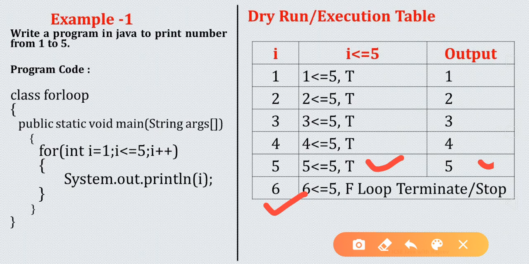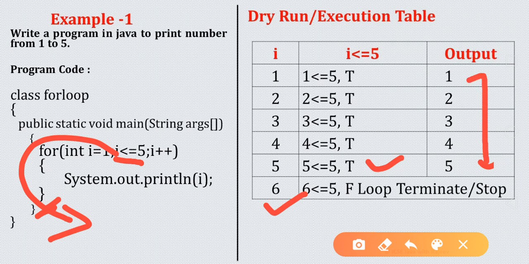As this condition gives false, the loop will terminate and come out of the bracket. So before termination, what will we get on the console? 1 2 3 4 5. That was the expected output from this program snippet.